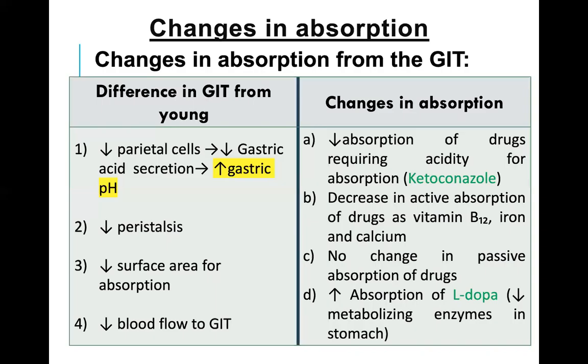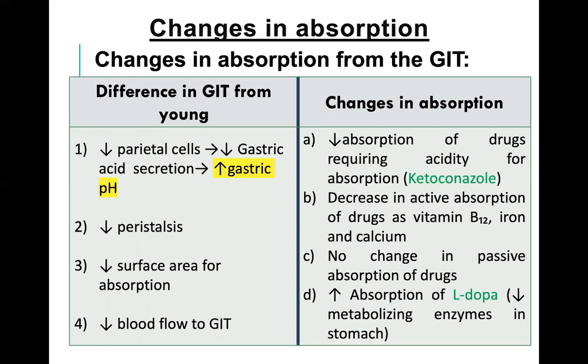Now, this is about the changes in absorption. This table indicates what happens in elderly people, how age-related factors affect the absorption of drugs. We saw the example of ketoconazole: drugs which need an acidic environment for absorption will be affected because the gastric pH is increased.